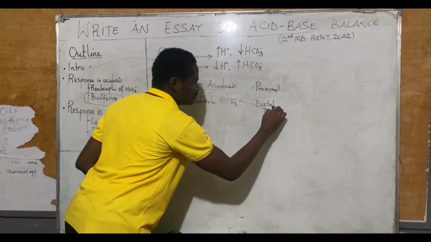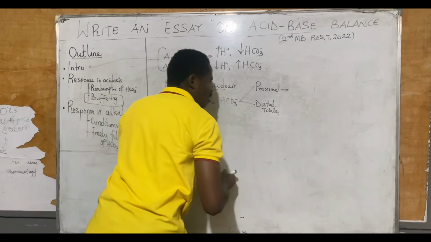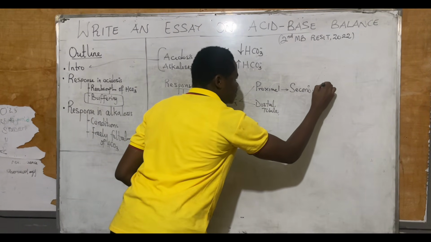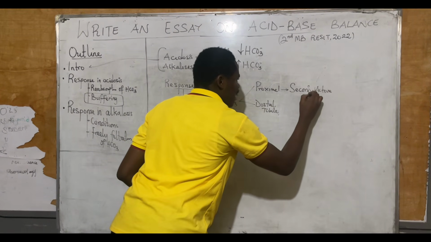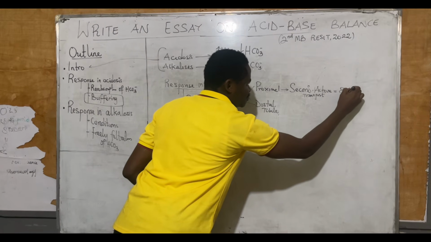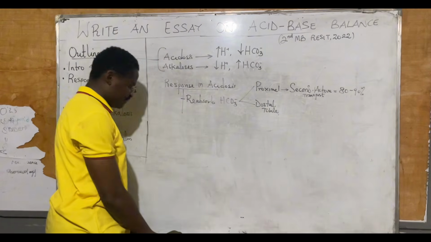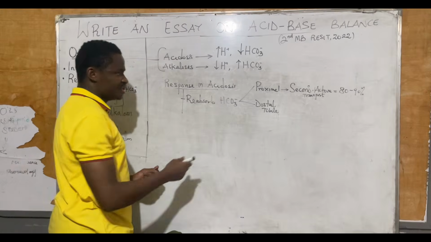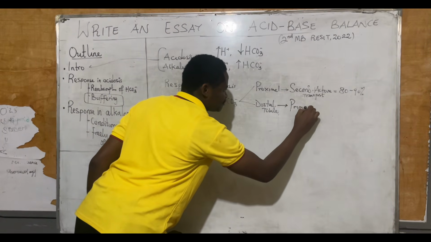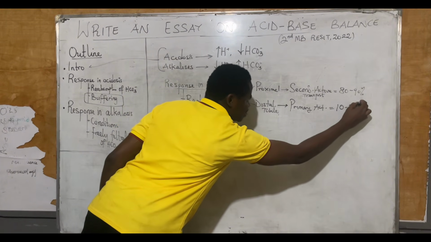At the proximal tubule, we are going to be using secondary active transport, and this accounts for about 80 to 90% of reabsorption of HCO3 minus. This is just an overview, I've not started discussing them in detail. While for the distal tubule, primary active transport, that accounts for about 10 to 20%.